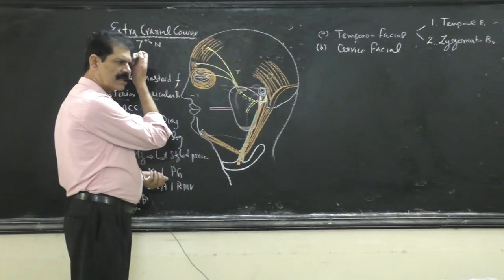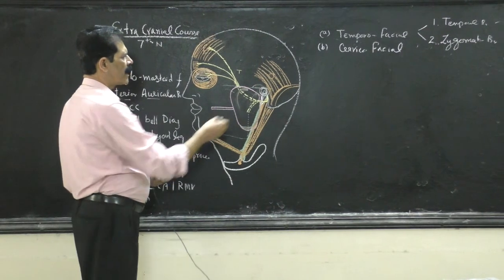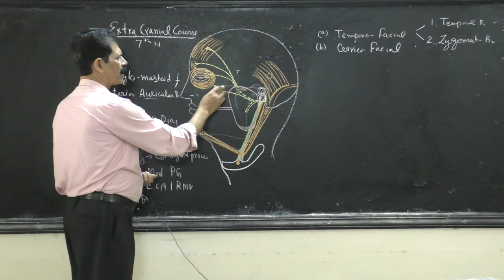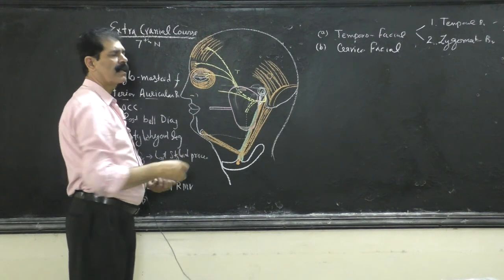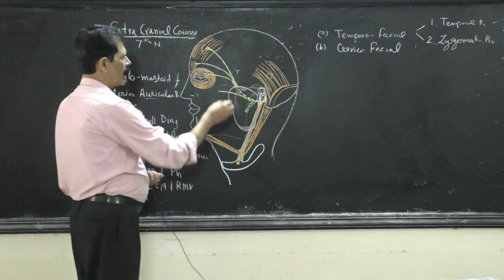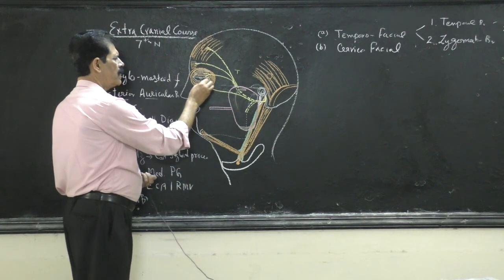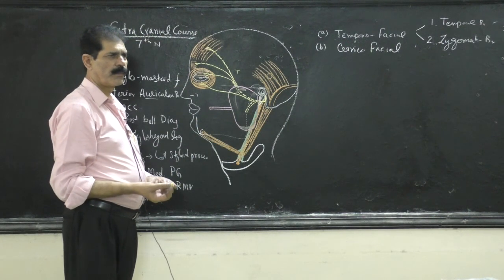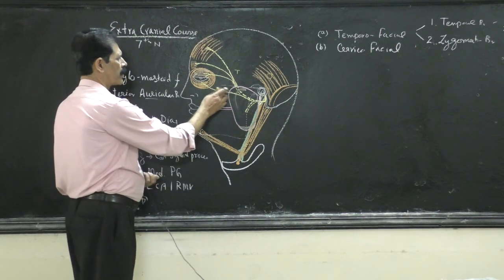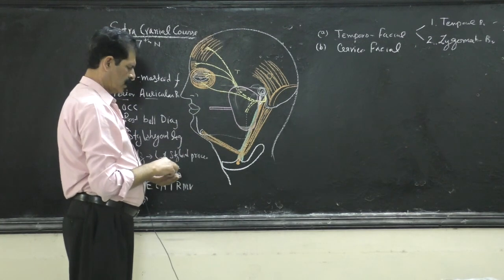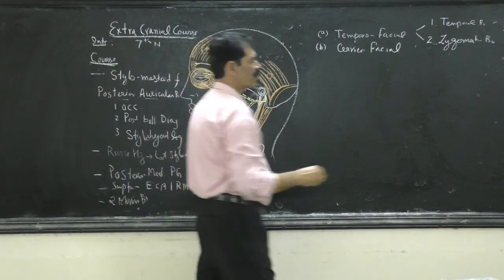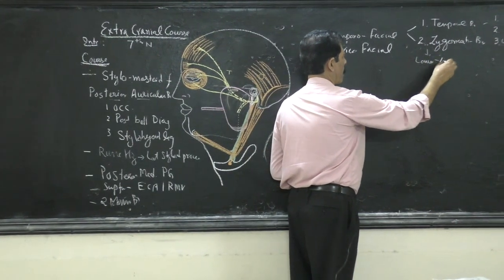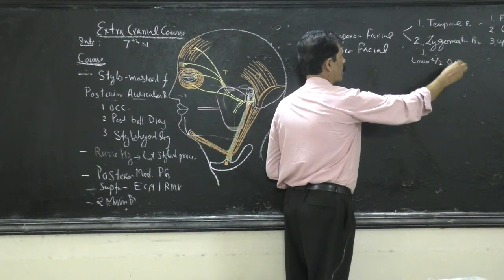Now the second branch is the zygomatic branch. The zygomatic branch runs over the zygomatic bone and supplies the lower half of the orbicularis oculi. So that is how the zygomatic branch supplies the lower half of the orbicularis oculi.